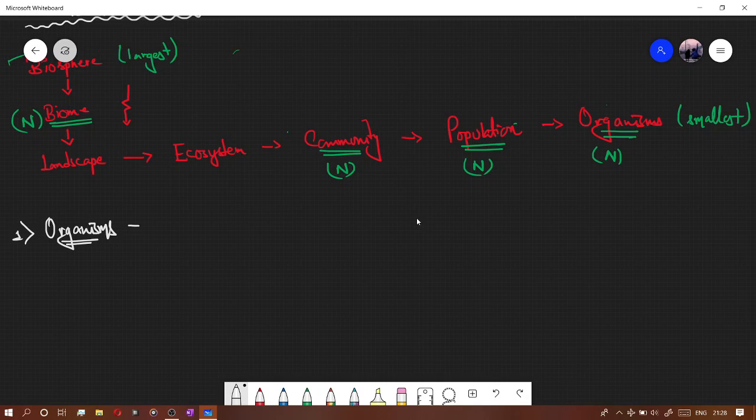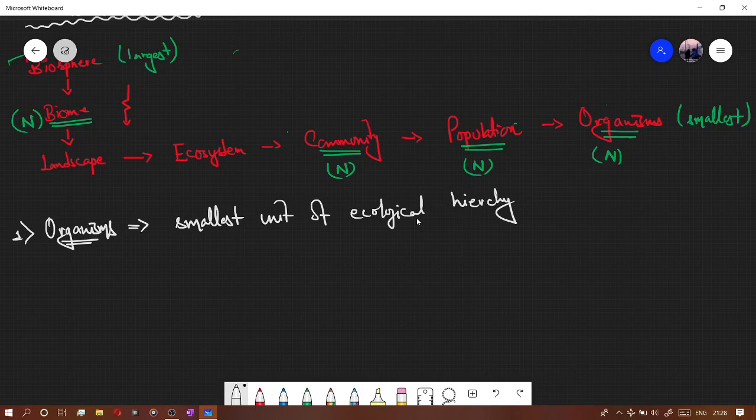I'm going to write some points, these are crucial. This is the living unit of nature, the basic unit of ecology, the smallest unit of ecological hierarchy. This is the main thing you need to know.